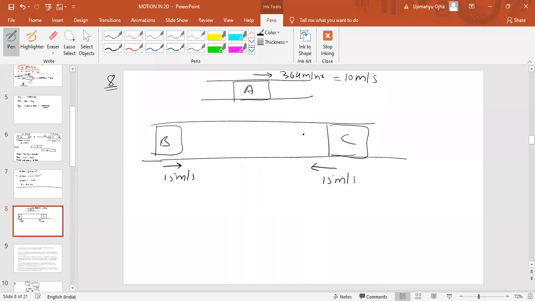See, both are in opposite direction, and the initial separation, meaning the initial distance between them, is 1 kilometer. 1000 meters, we can write here as 1000 meters. This is again 1000 meters. Okay, fine.